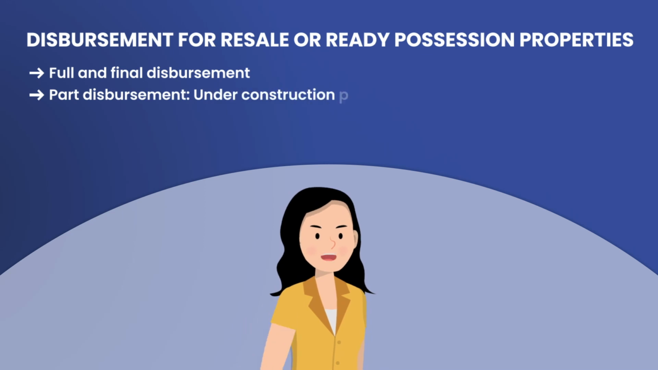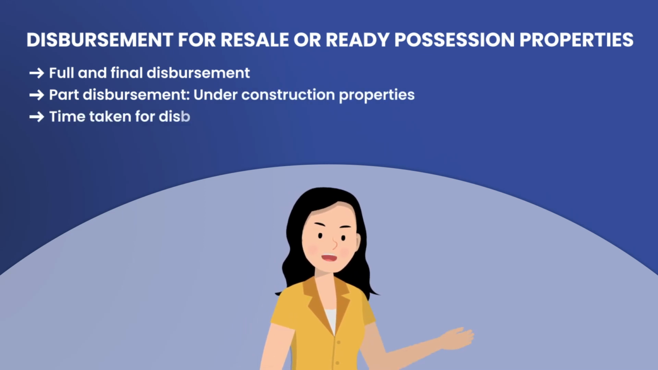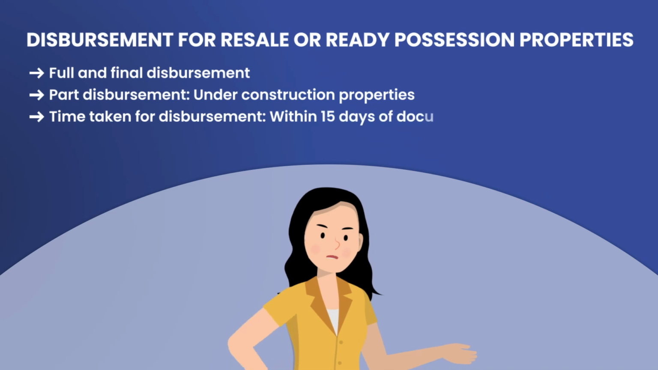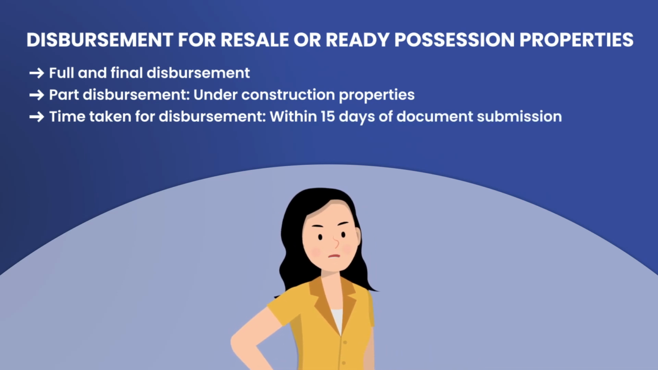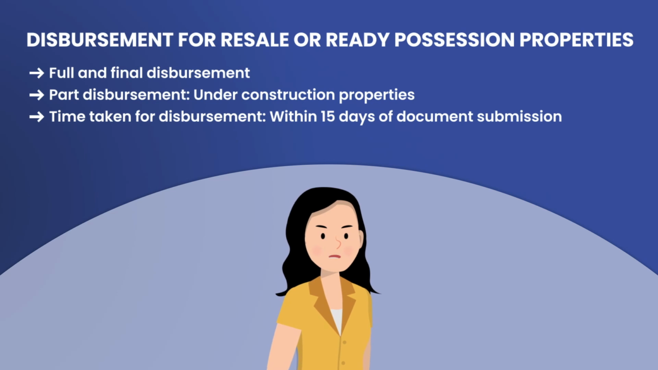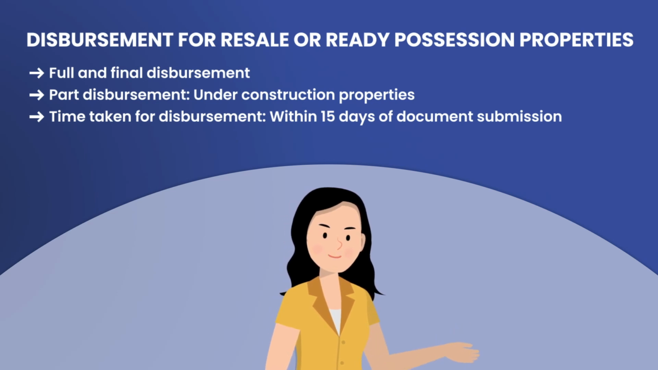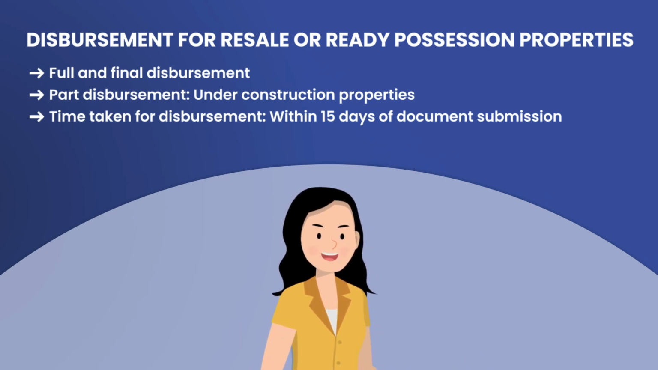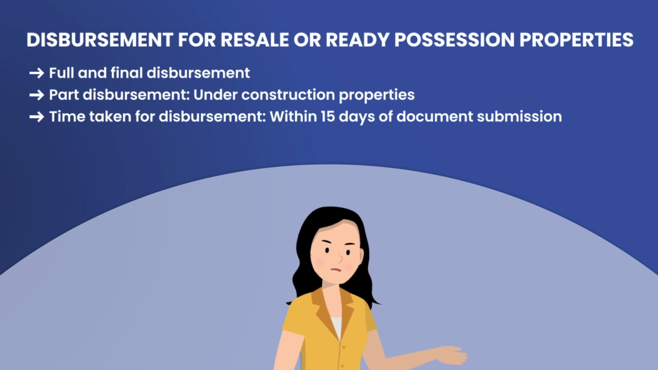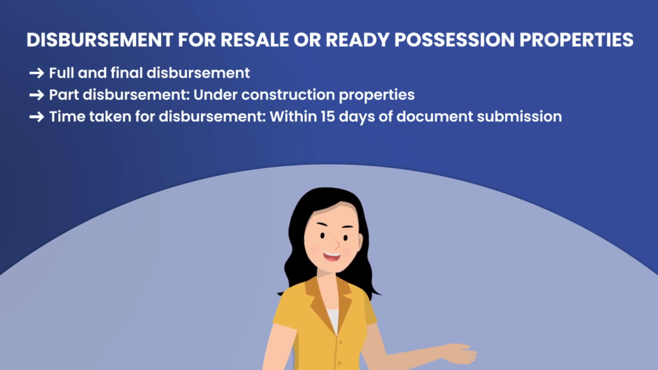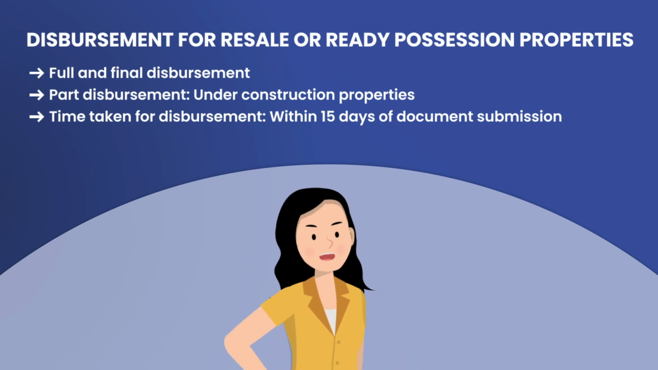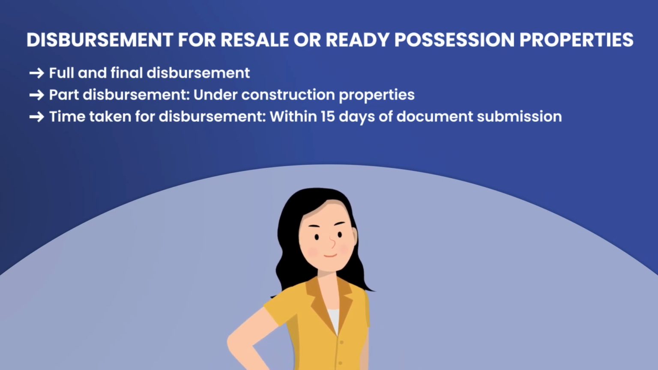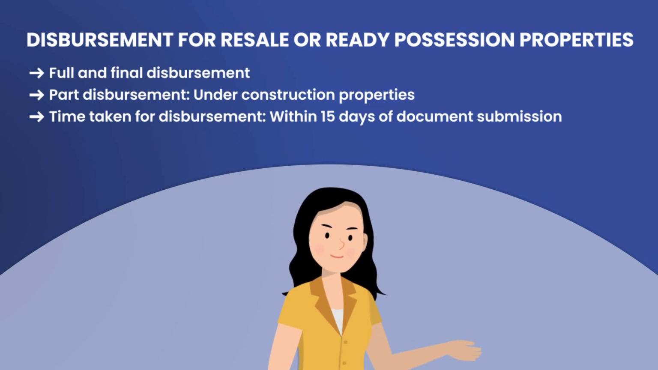However, in case of under construction properties, also known as part disbursement, after the bank has ensured that the property is legally and technically clear, all original documents pertaining to the transfer of ownership of property in the borrower's favour have been submitted and all the necessary loan agreements have been executed, the bank makes a disbursement of the loan subject to a maximum of 85% of the loan amount. And the rest 15% is the margin money that the borrower has to put up front.